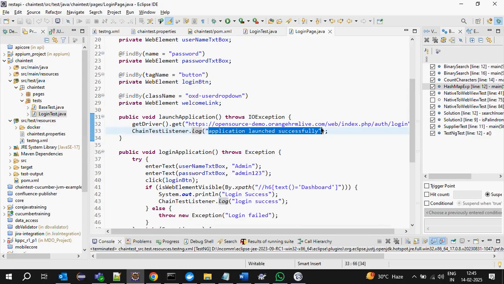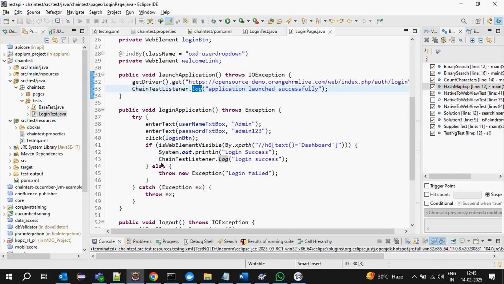Log, and then the message you want to show. I have written application launched successfully with ChainTestListener.log. Log means it will simply log. Suppose I want to take a screenshot. Wherever you want to log, you can just call this.